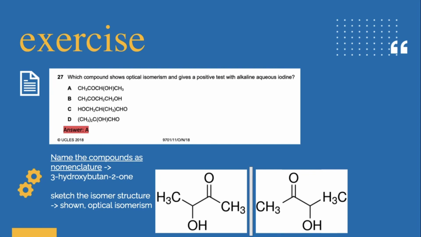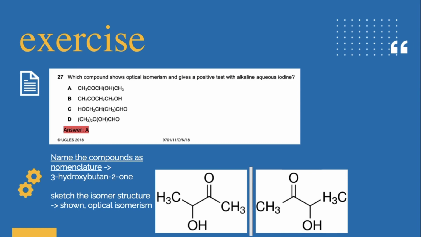Which compound shows optical isomerism and gives a positive test with alkaline aqueous iodine? We have to name every compound in IUPAC nomenclature. For example, option A, we have 3-hydroxybutan-2-one. The compound is substituted by a hydroxy group at position 3. Then we can sketch the structure using the IUPAC nomenclature. Here we already have the sketch of the isomer structure and it's shown. It is an optical isomerism.